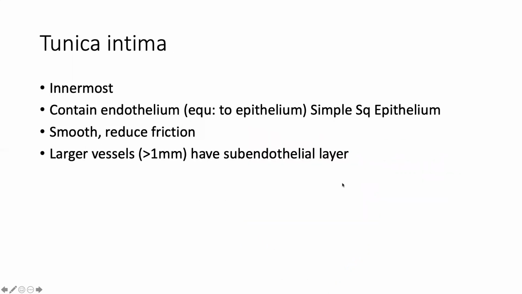So the tunica intima is the innermost. Its cells are just simple squamous epithelium, one layer of flat cells. But of course, in the blood vessel, we have to call it endothelium. They are smooth and they reduce the friction of the blood flow. And in large blood vessels, when we say large blood vessel, I mean diameter more than 1 millimeter, they may have a layer underneath the endothelium, which is called the subendothelial layer.